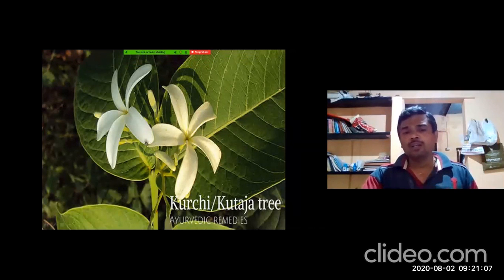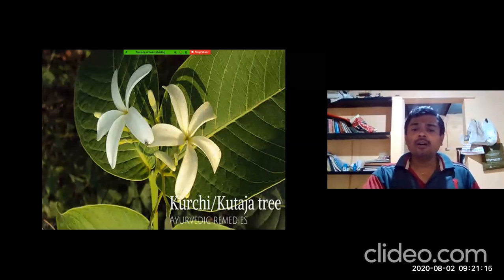In our garden, in the central part of the Stri Kutaja flower there is a corona, which is totally absent in Pung Kutaja, Holarrhena antidysenterica. I will show one by one the differential characters of Pung Kutaja and Stri Kutaja. We'll discuss later.